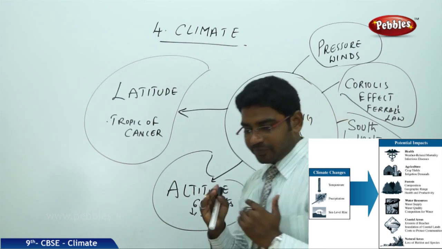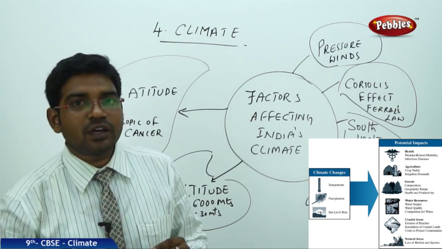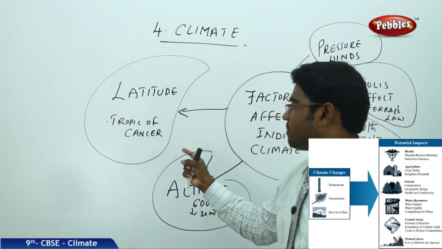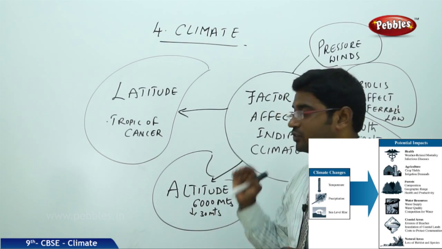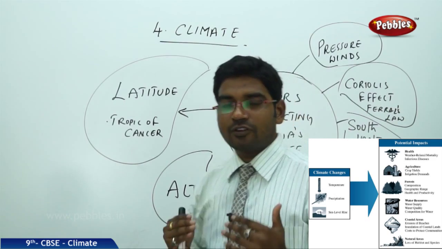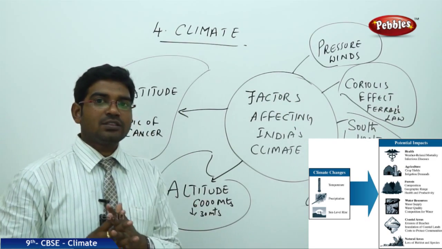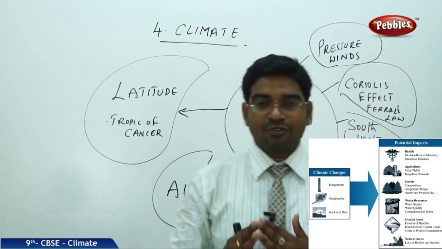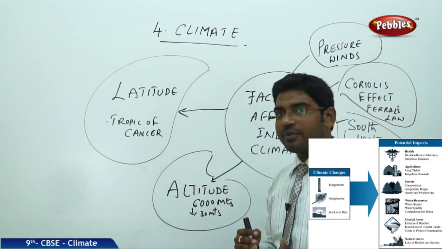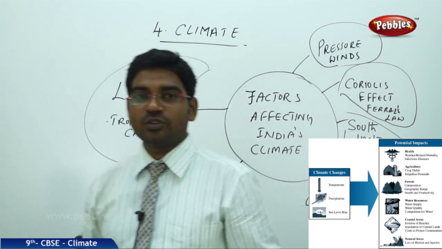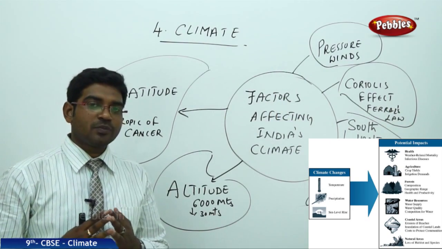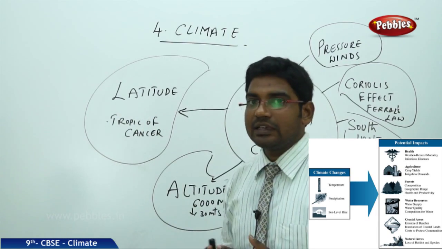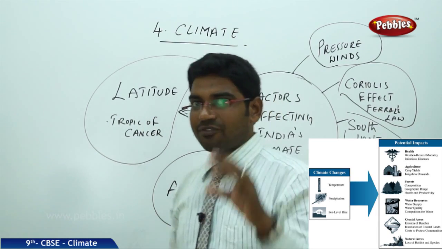As we all know, one of the important tropics passes through India, that is the Tropic of Cancer. The Tropic of Cancer passes through the Rann of Kutch in Gujarat towards the eastern part of India. So half of India falls into the tropical zone while the other half falls into the subtropical zone. So India has a mixture of tropical and subtropical climate effects.